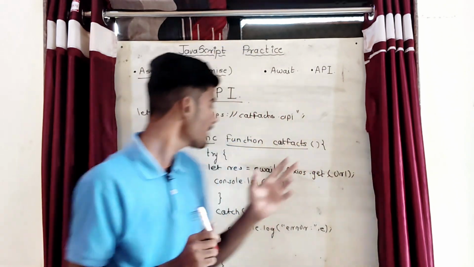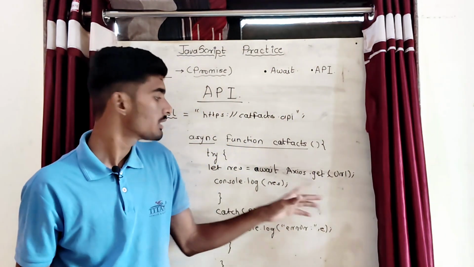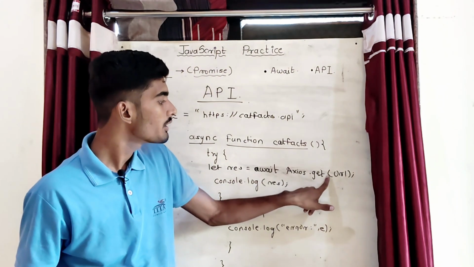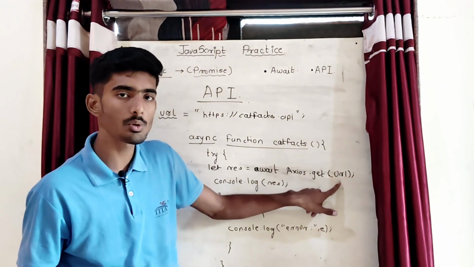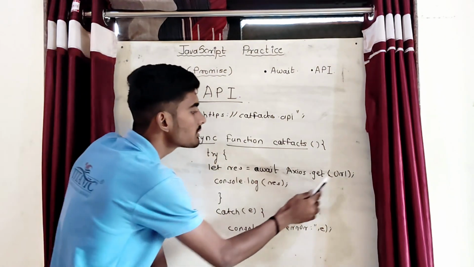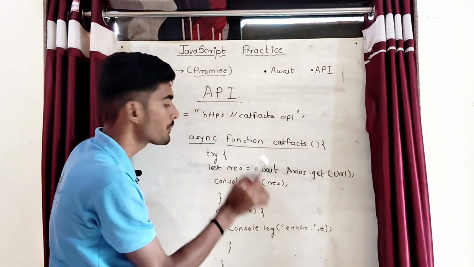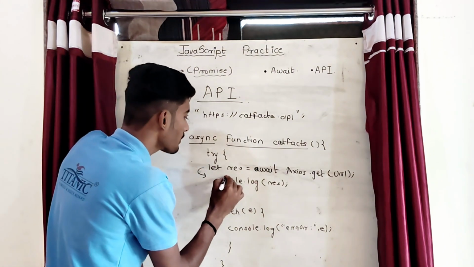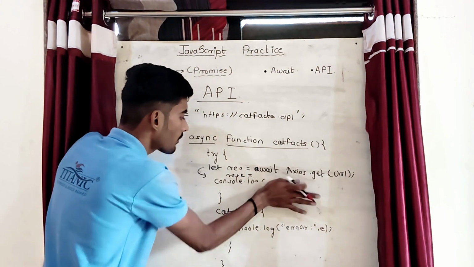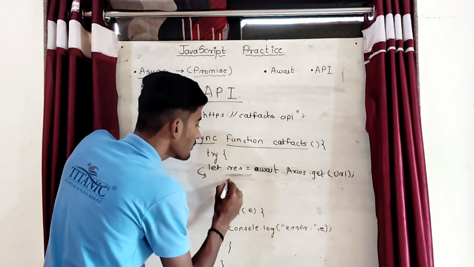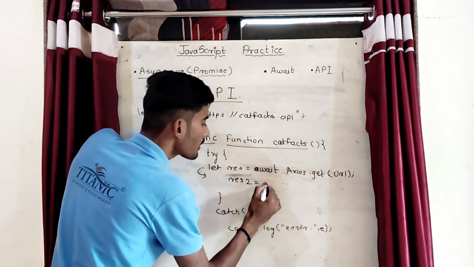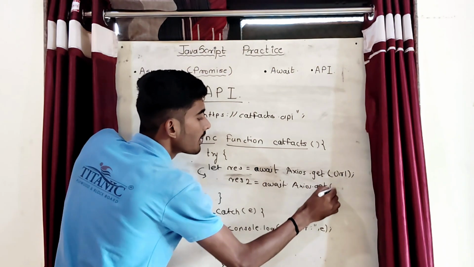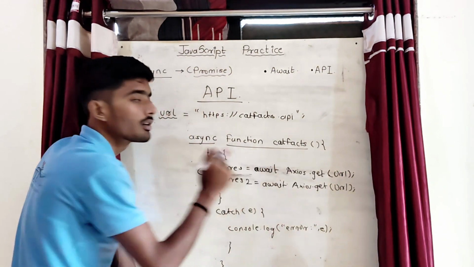And what is the one major benefit of the await keyword? If you are using await, then until that output comes, the function will not allow the next task to execute which is using that same URL. What I mean is, if you are using this particular API with await, and you want one more response, response 2, using await and then axios dot get with that same URL, you will get one more cat fact.